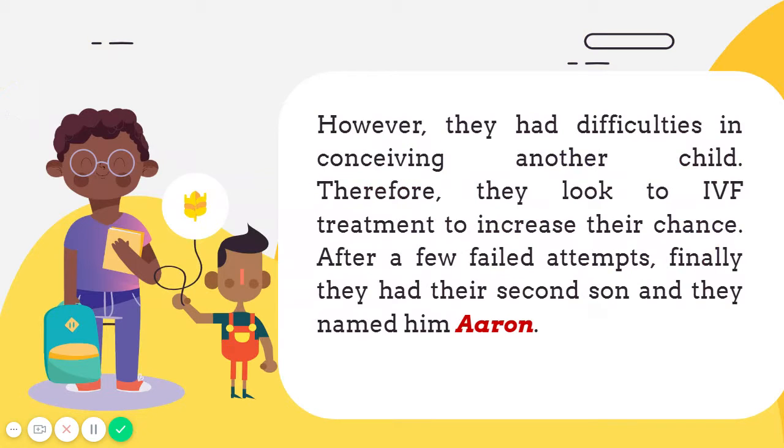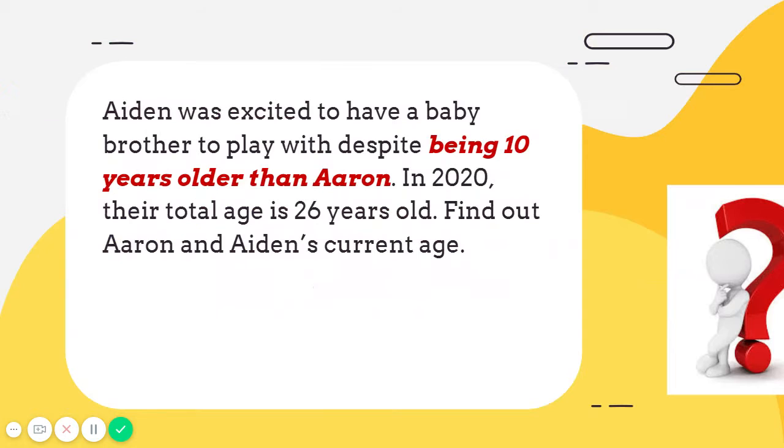However, they had difficulties in conceiving another child. Therefore, they looked to IVF treatment to increase their chance. After a few failed attempts, finally, they had their second son, and they named him Aaron. Aiden was excited to have a baby brother to play with despite being 10 years older than Aaron.